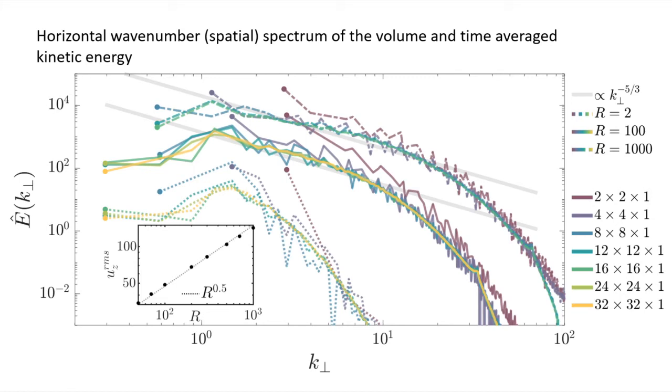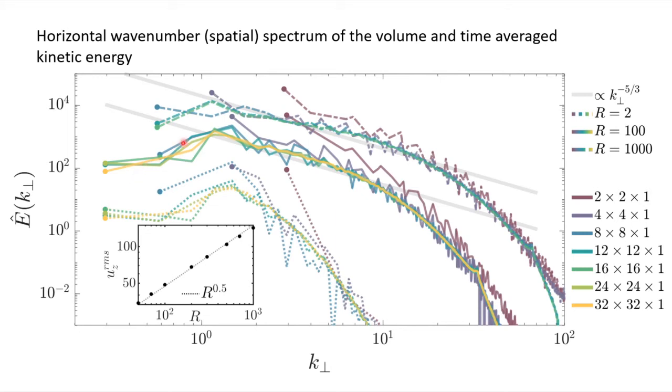So for example, in the R of 2 case, if we look at the domain size of 8 by 8, the peak is somewhat resolved, but the curve is not really following the resolved larger domain sizes. Once we get to 12 by 12, then we are properly resolving the energetically dominant large-scale modes, and therefore we get this minus 0.5 scaling.